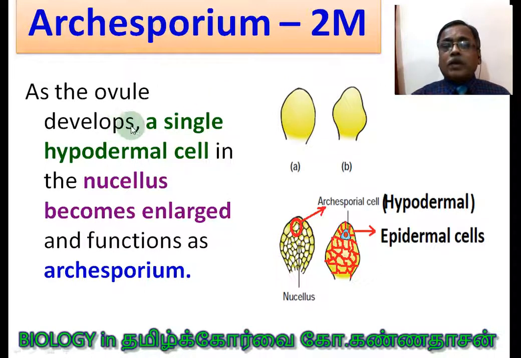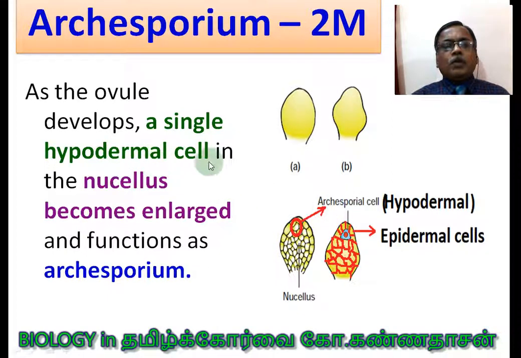As the ovule develops, a single hypodermal cell. What is a hypodermal cell? The cell which is present below the epidermis is called a hypodermal cell. You would have learnt in your 11th standard anatomy: hypodermis, the layer of cells present below the epidermis. Here also you see this is the epidermis, and this is the hypodermal layer. One of the hypodermal cells differentiates itself as the archesporial cell.